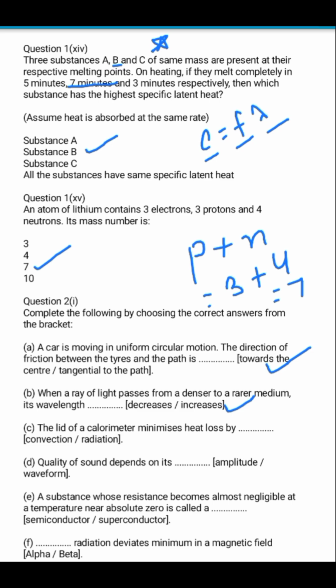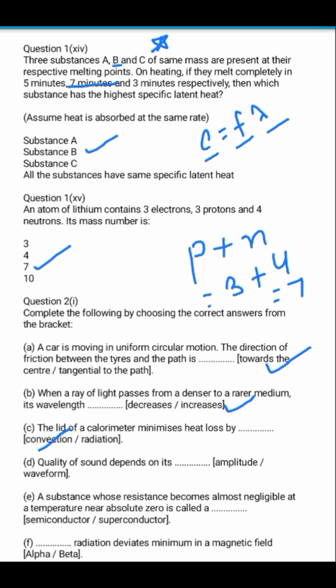The lid of a calorimeter minimizes the heat loss by convection. So when we place a lid on any kind of hot container, what will happen? The air currents which are present outside will not be able to flow over the liquid, and as a result there will be no loss of heat from the liquid due to the process of convection. So this is directly given in the book in the chapter calorimetry, which describes how the presence of particular things in the calorimeter will prevent the heat loss due to the three factors. So this is the phrase which has been directly taken from the book.